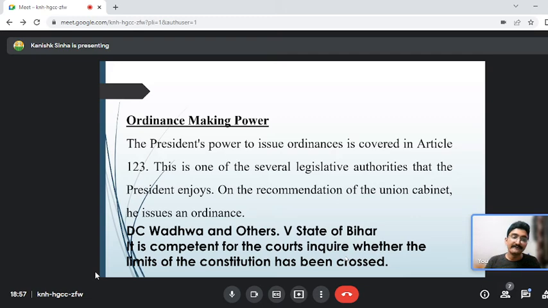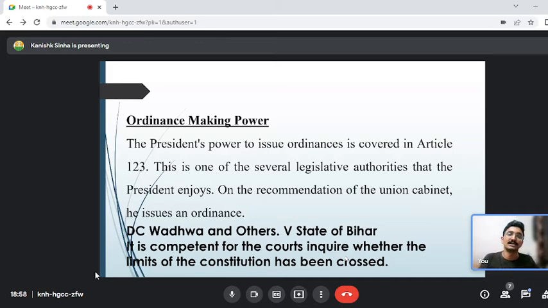There the Supreme Court came with a very famous case of DC Wadhwa and others versus State of Bihar, where the Supreme Court stated that when the line of the constitution is crossed by the ordinance, it will come into judicial review. Until then, not. So only and only if the provision of the constitution is violated, the limit of the constitution has been crossed by the ordinance, only then there will be a judicial review of the ordinance that was brought by the president. If there is no violation of the provision of the constitution, there will be no judicial review of the ordinance brought by the president of India.